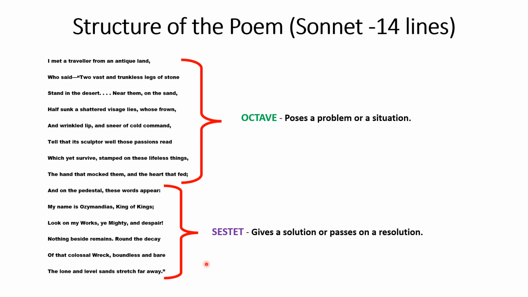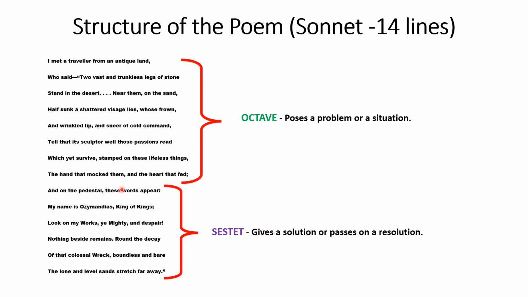The identity of the broken statue is revealed, and we come to understand that Ozymandias was a very barbaric and egoistic king, and he never used to listen to anyone. Ultimately, just his statue was lying there, and we can see those boundless and bare stretches of sand. Its kingdom is gone, everything is gone. So it tells that nothing is permanent. This is the structure of the poem.